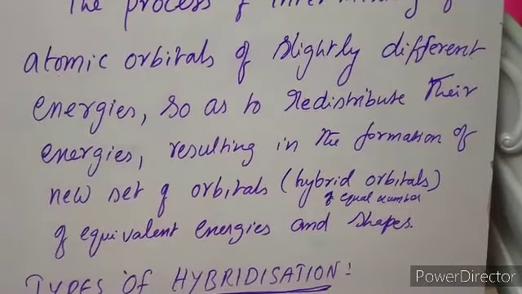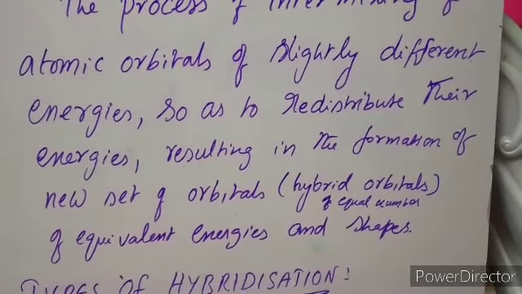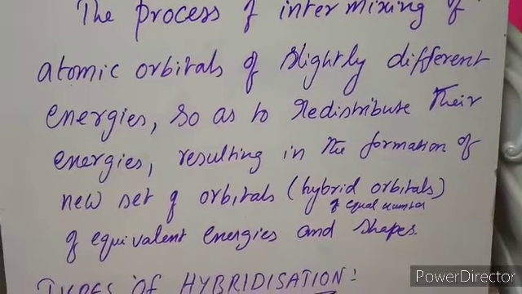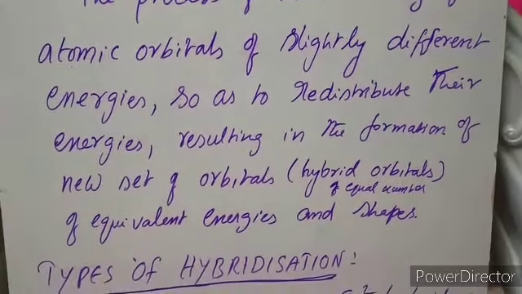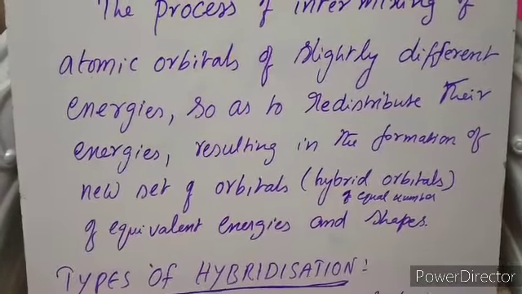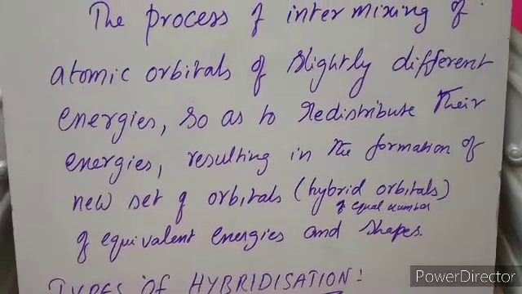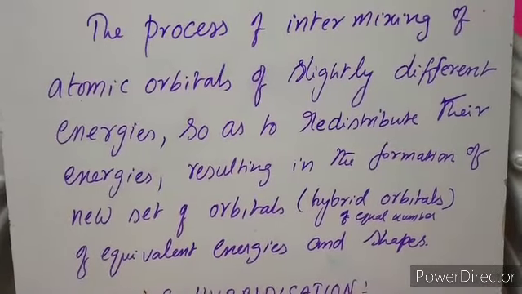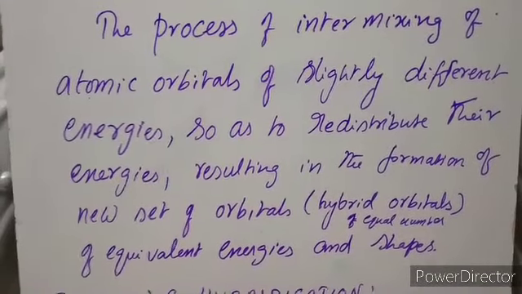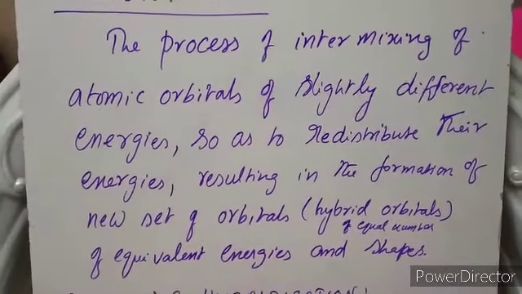If 1 s and 3 p are mixed together, 4 new hybrid orbitals; if 1s and 1p are mixed together, 2 hybrid orbitals. The newly formed hybrid orbitals are of equal energies and have the same shape. Such a process is called hybridization.